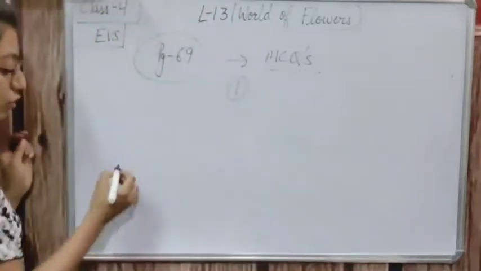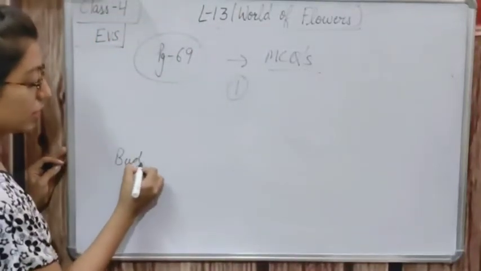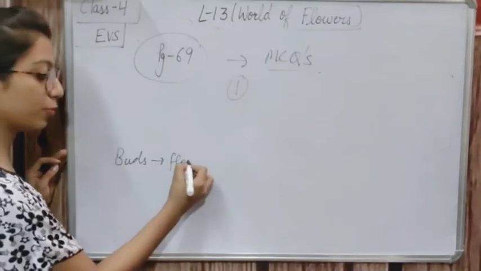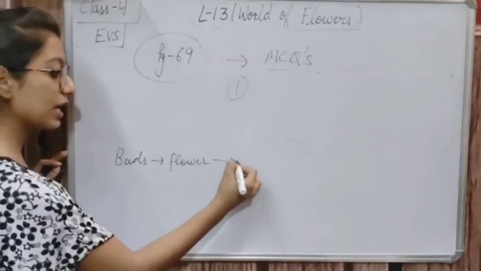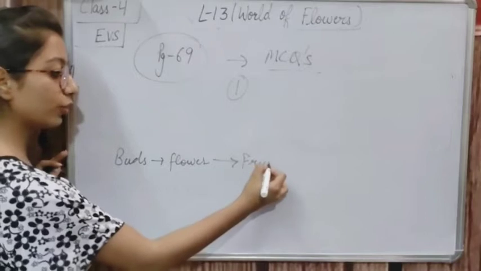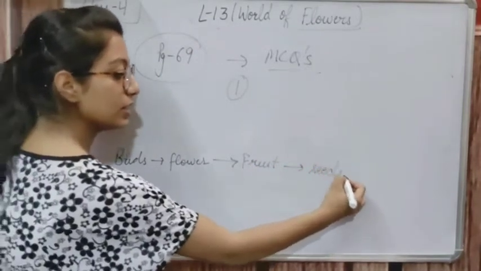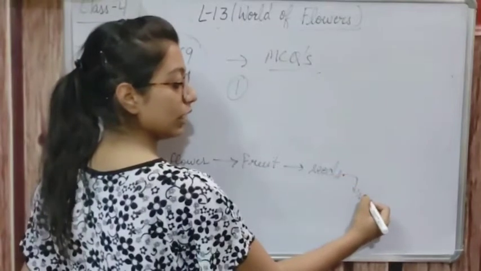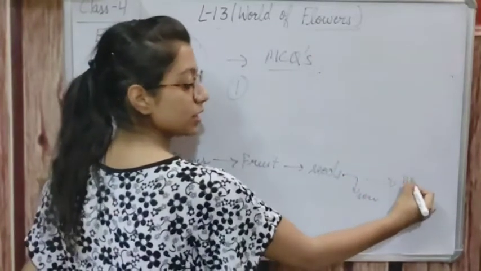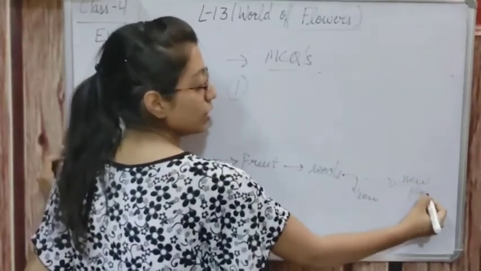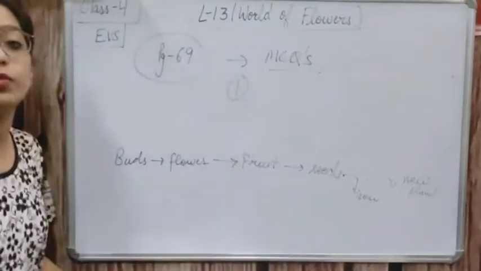See, I told you the function. Bud से क्या बना? Flower bloom हुआ. Right? Flower से क्या बना? Fruit. And fruit के अंदर क्या होते हैं? Seeds. And then seeds जब उसको हम sow करते हैं, after that क्या होगा? हमारे पास एक new plant आएगा. So this is the process. This is the function of a flower.